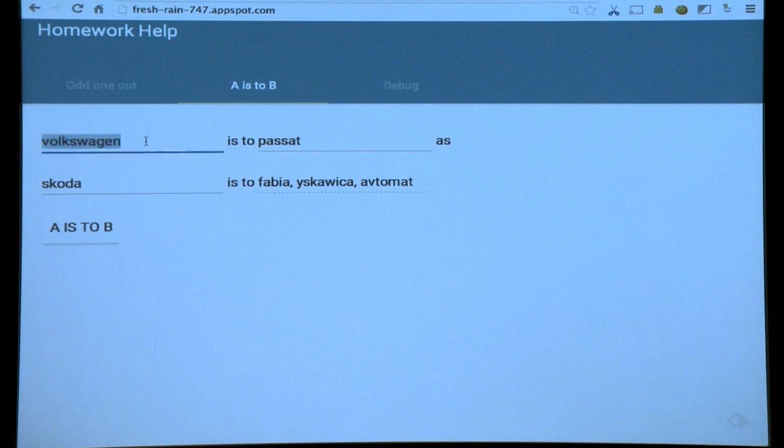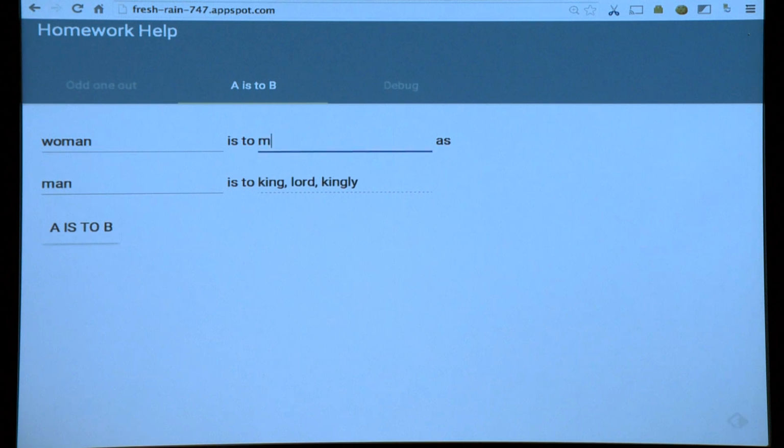Yeah, this is the classic one they always use. Man is to woman as king is to queen. King, Lord, no, kingly. We also get some pretty good synonyms out of this, surprisingly. Oh, yeah, I kind of like it. That's good. Dog. It fits.